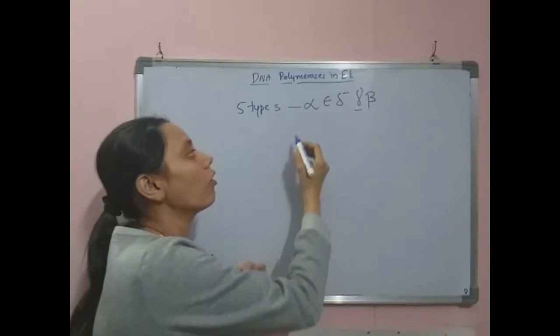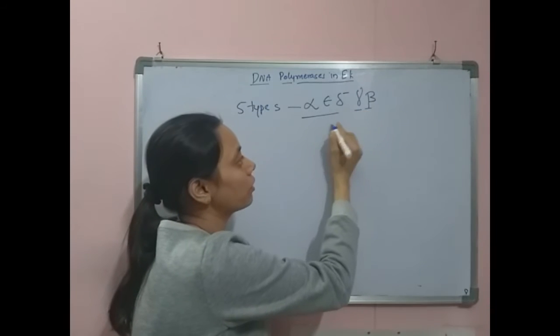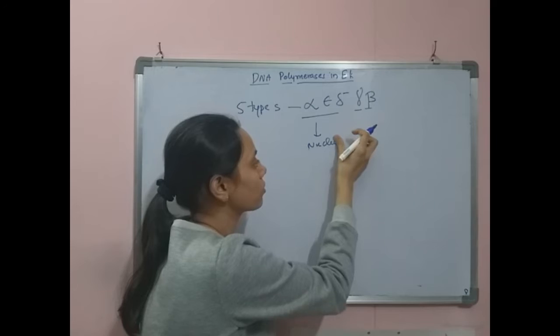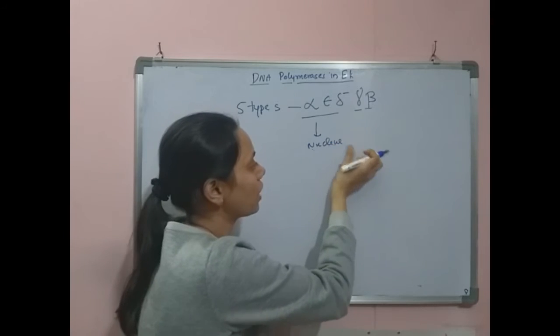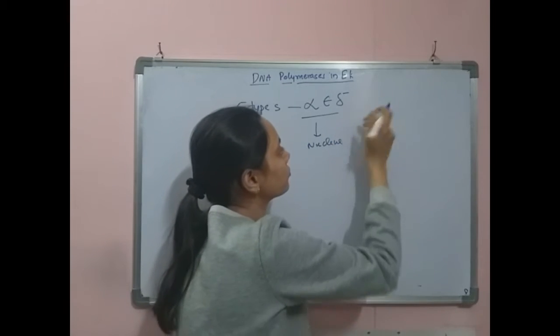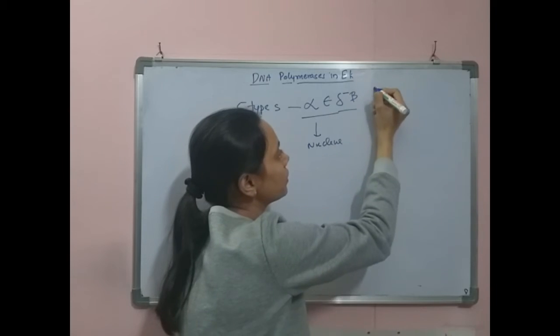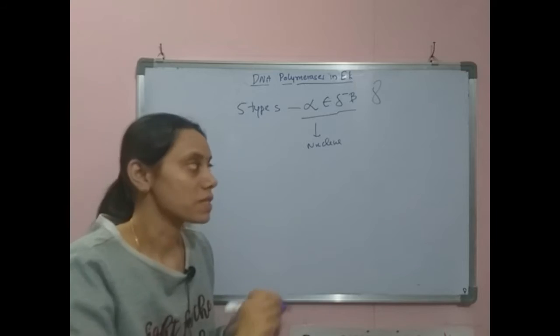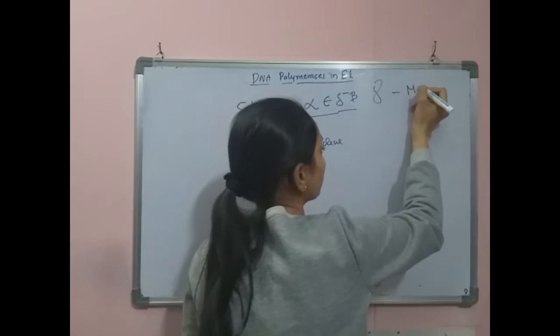All the remaining polymerases are located in the nucleus, and DNA polymerase gamma is the only DNA polymerase present in the mitochondria.